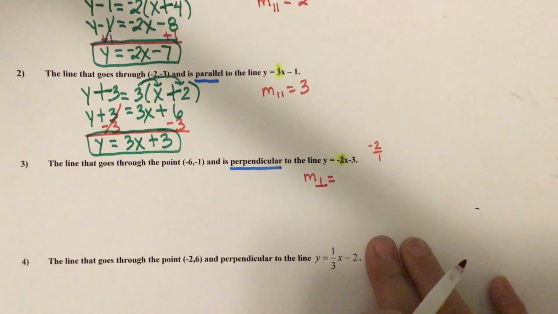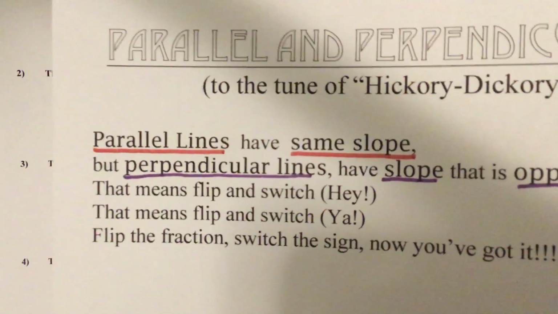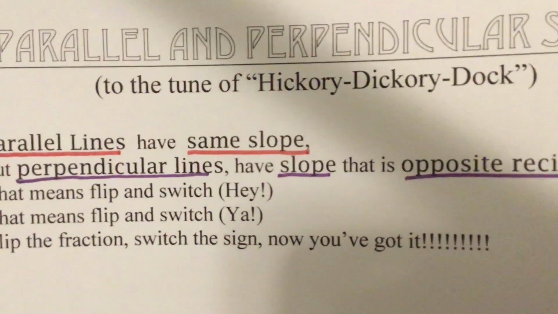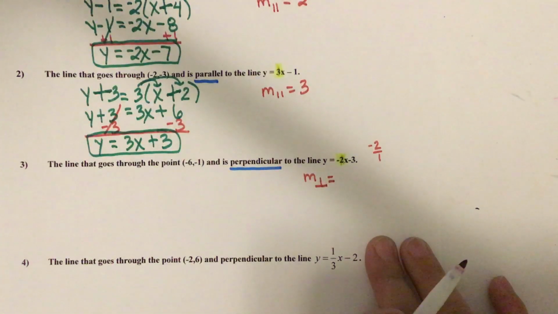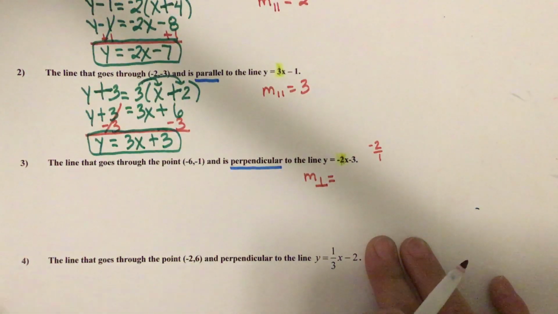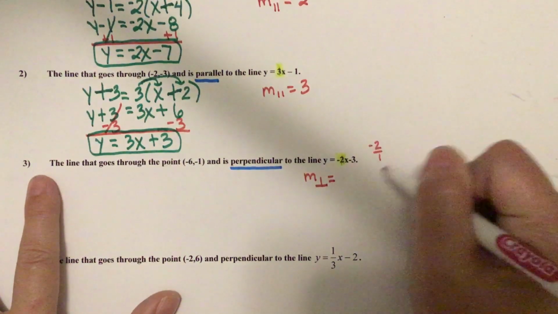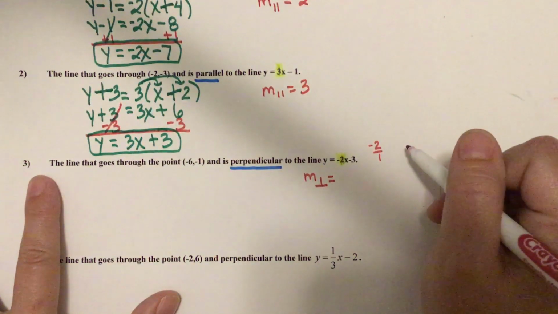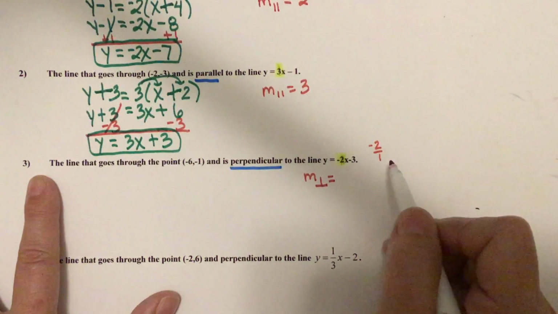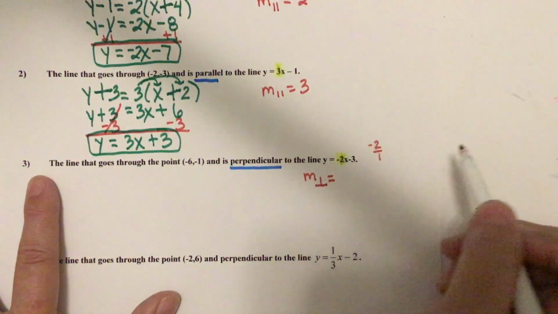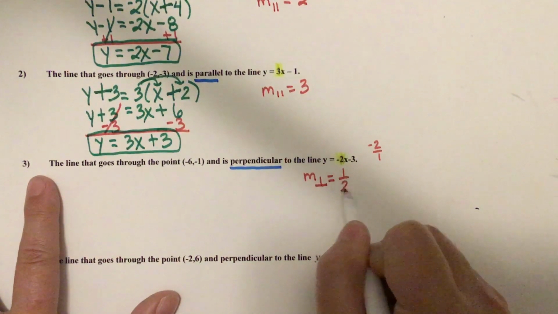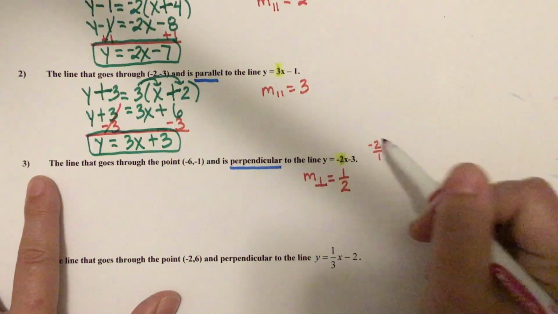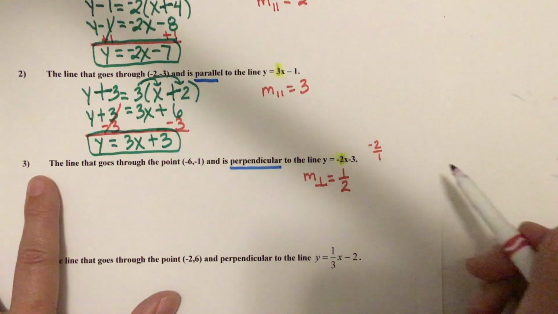So think about the song. Parallel lines have same slope, but perpendicular lines have slope that is opposite reciprocals. Okay, so this time I want the opposite reciprocal. That means flip and switch. Yeah, flip the fraction, switch the sign. So what do you get if you flip the fraction and switch the sign? A positive 1/2. Because if this fraction is negative, this fraction's positive.